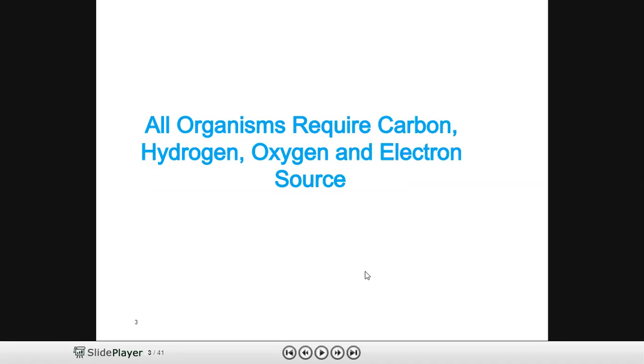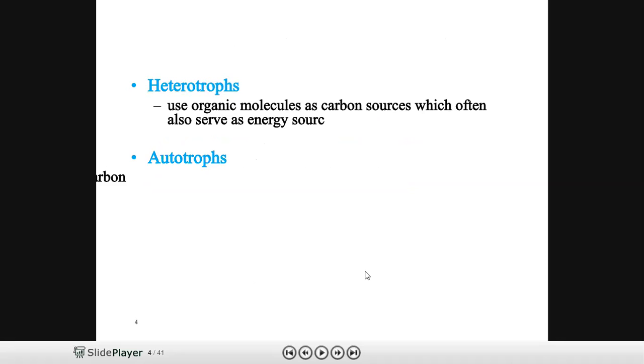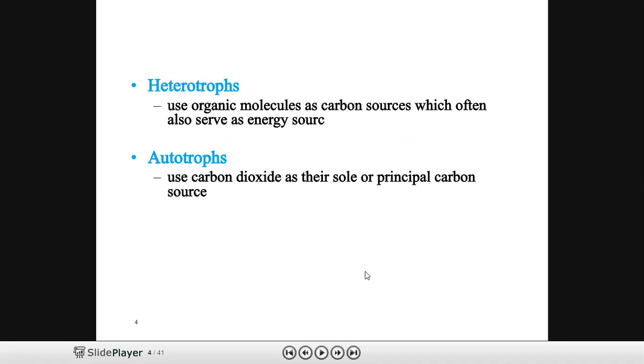So all organisms, irrespective of whether they require the macro or micro, require a carbon source, hydrogen source, oxygen, and electron source. Based upon the requirement, whether they can synthesize their own food material, or whether they depend upon an organic carbon source or upon carbon dioxide as a sole source of carbon, you can categorize all living organisms into two types.